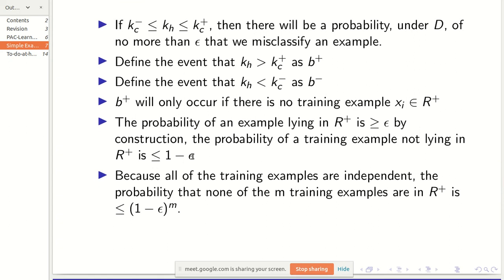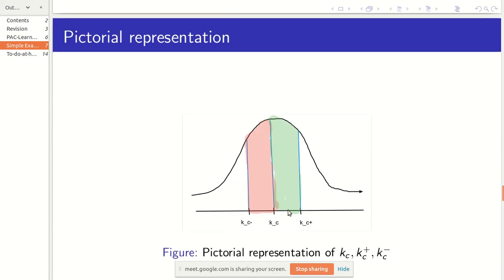What exactly I want to say is that if by mistake one of the examples comes in this range, kc and kc plus 1, then obviously my kh value will be less than that particular example.